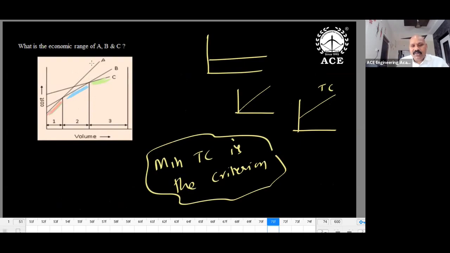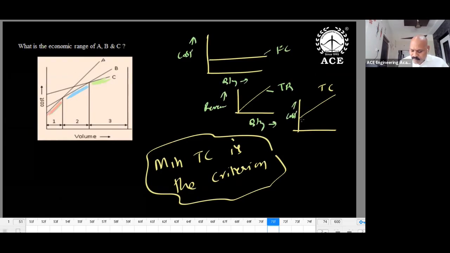Coming to this diagram, there are three alternatives A, B, C, and total cost is given. This is the total cost line. If I draw like this, it is the fixed cost. This one is sales, this one is total cost, this is total revenue, and this one is FC. How do you set the total cost? Total cost is equal to FC plus VC into Q. If I take a line from the y-intercept, this is the total cost line. Total revenue passes through the origin.